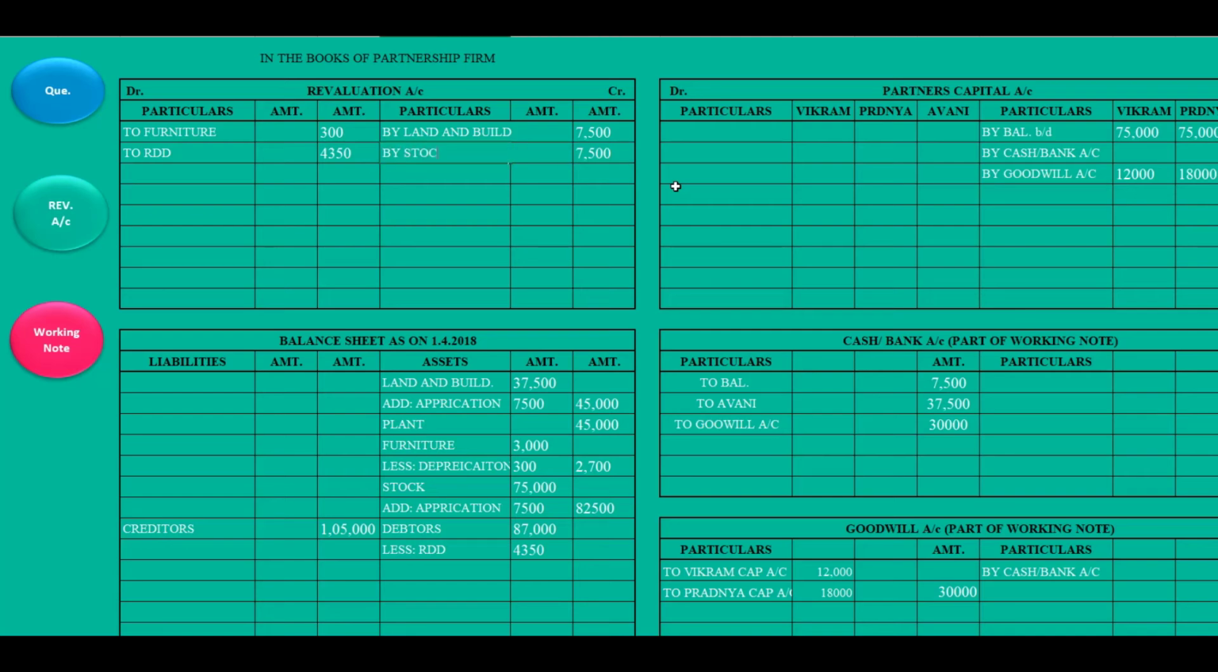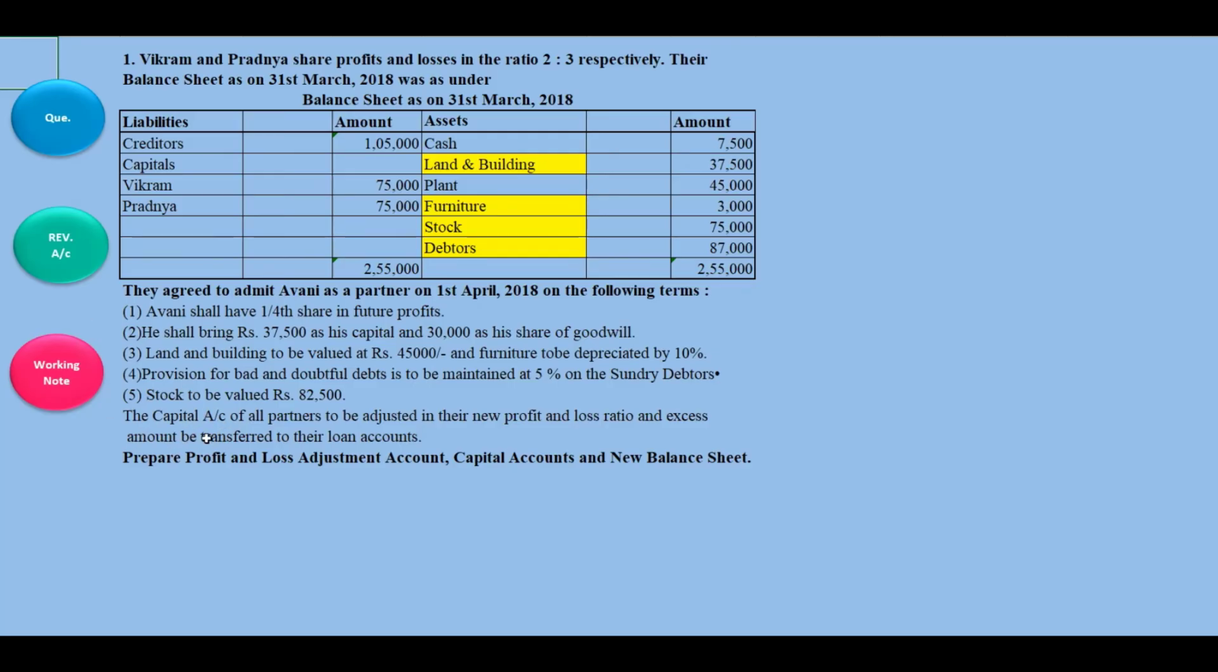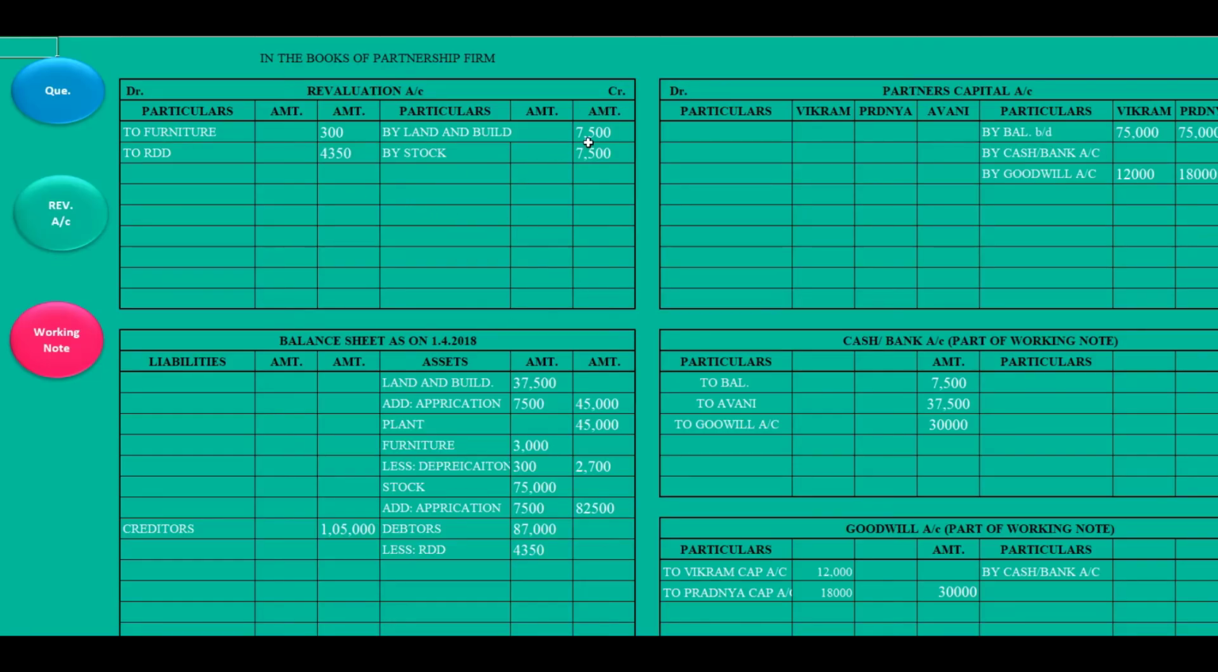Now everything is done, student. For this adjustment, you need to close the revaluation account first. So this is the revaluation account. This side will be higher, that is 15,000. Now how to calculate the difference? 15,000 minus 300 minus 4,350. This much is the difference, 10,500.